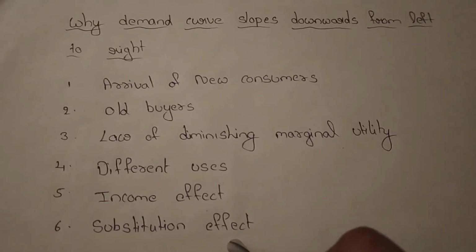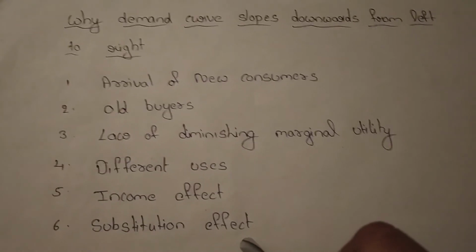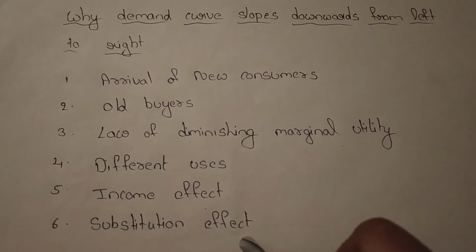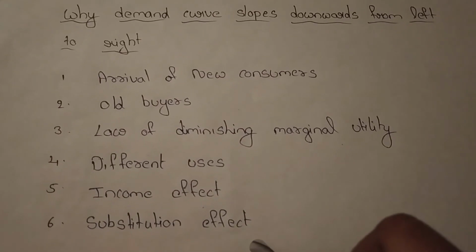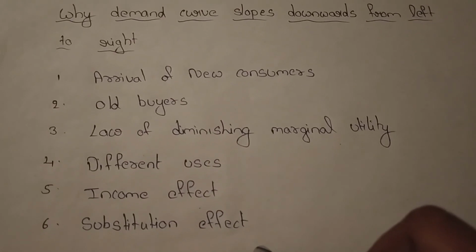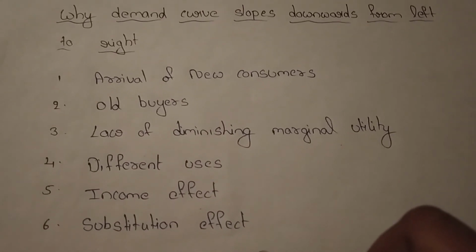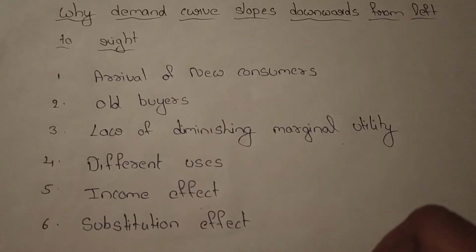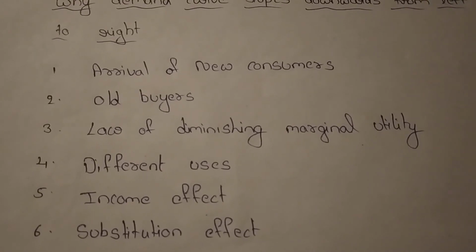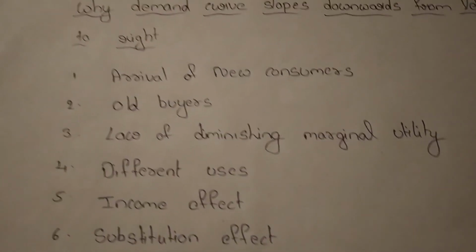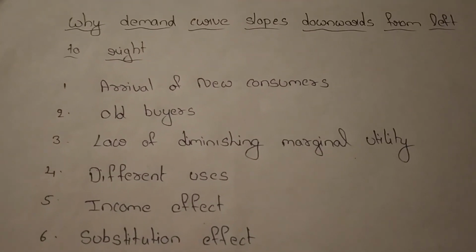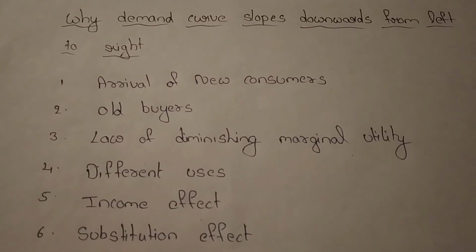Next, substitution effect. When the price of a commodity falls, it becomes relatively cheaper than its substitute. So the consumer will use that product. This is called the substitution effect. For example, when the price of tea falls, it becomes cheaper than coffee. So tea is the substitute of coffee, right? So the demand for tea increases because the price of tea falls.